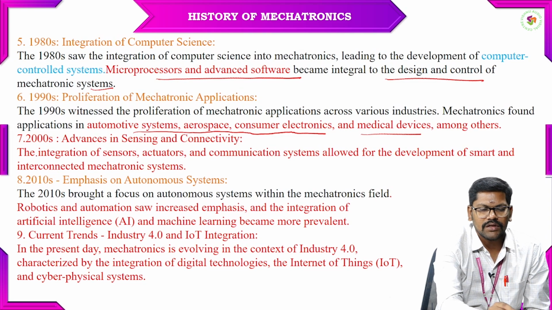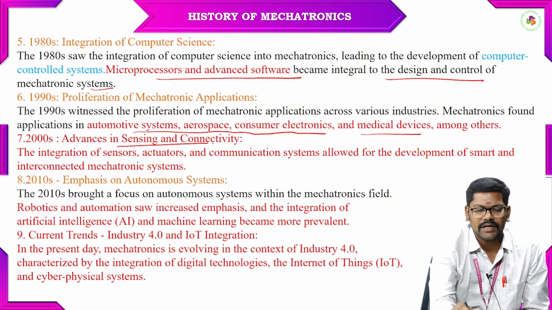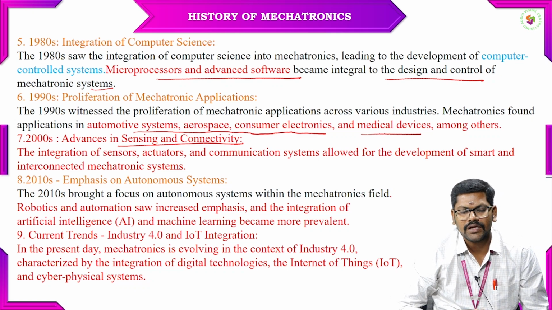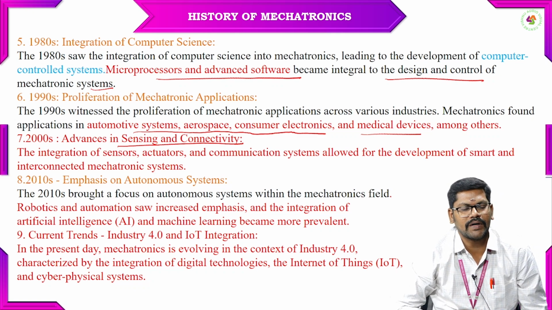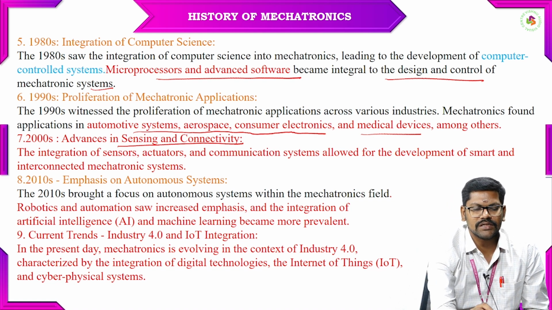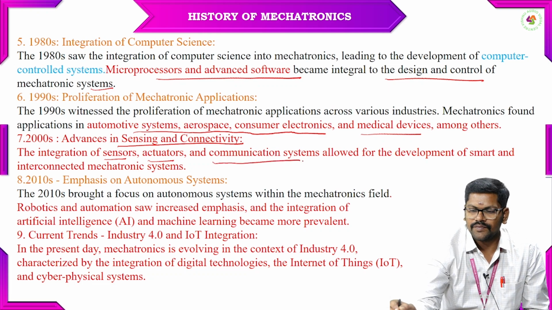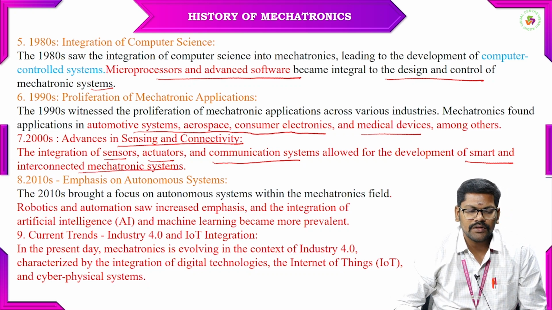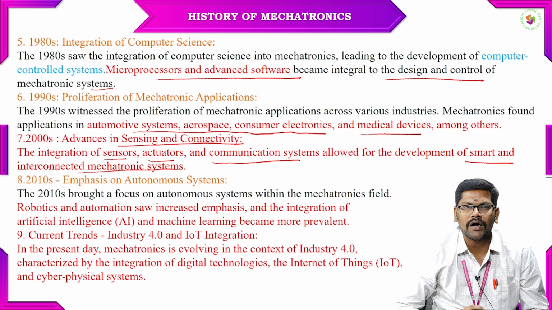So after the 2000s came advances in sensing and connectivity. During the 2000s, we started using advancements in sensing as well as connectivity. The integration of sensors, actuators and communications together allowed for the development of smart and interconnected mechatronic systems. So in this period of the 2000s, we started using all those mechatronics elements together, introducing the new concept of smart and interconnected mechatronic systems.